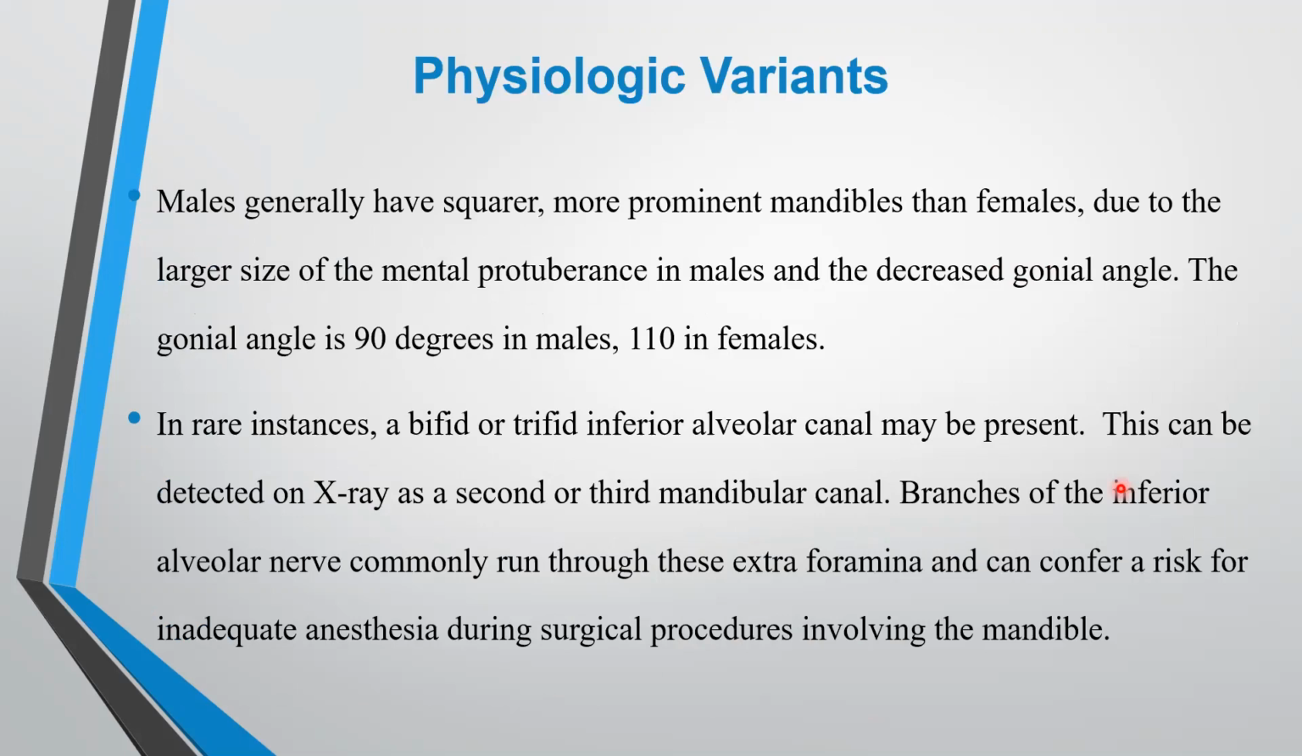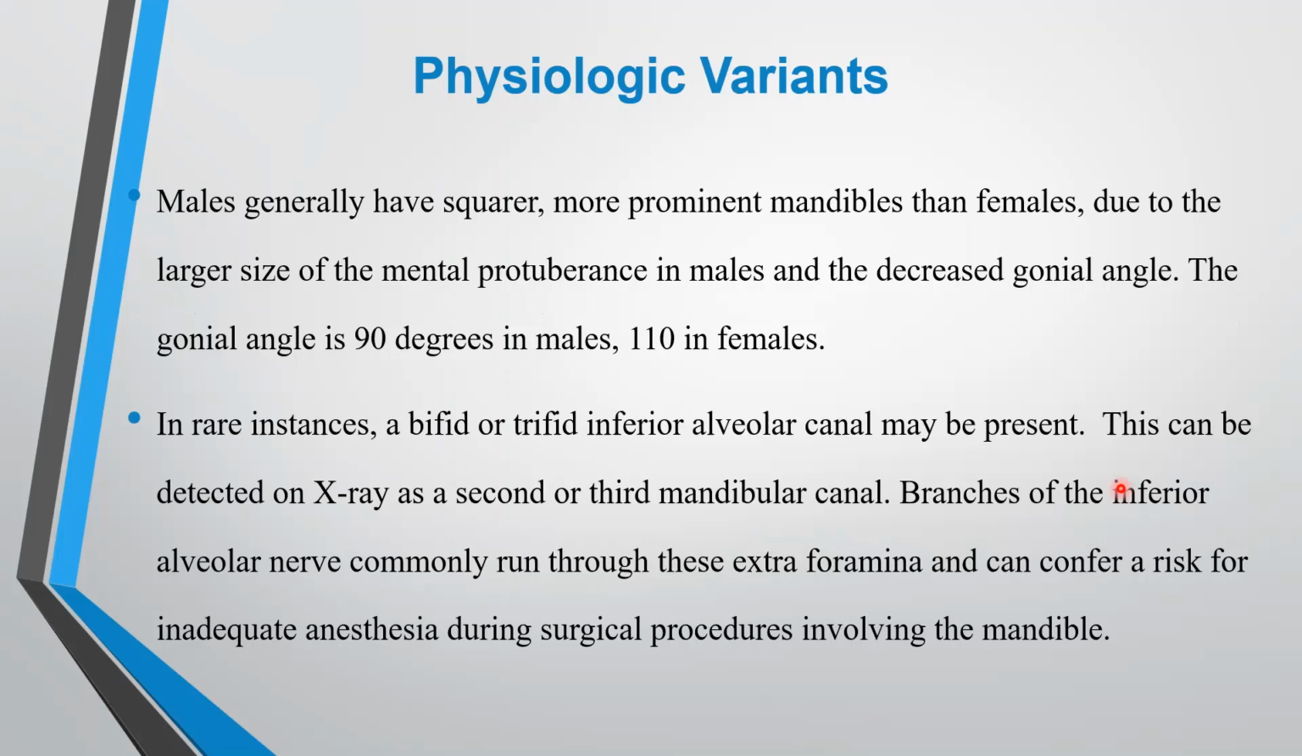Coming to physiologic variants, males generally have squarer, more prominent mandibles than females due to the larger size of the mental protuberance in males and the decreased gonial angle. The gonial angle is 90 degrees in males and 110 in females.